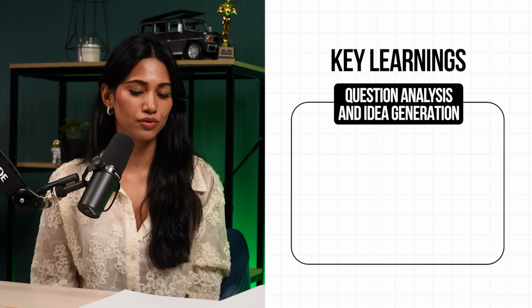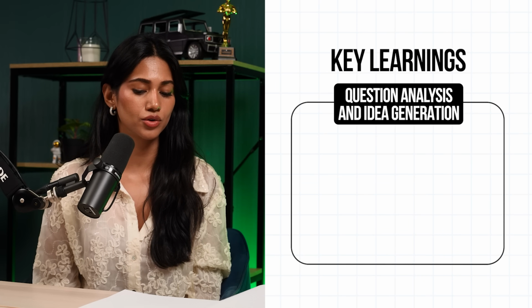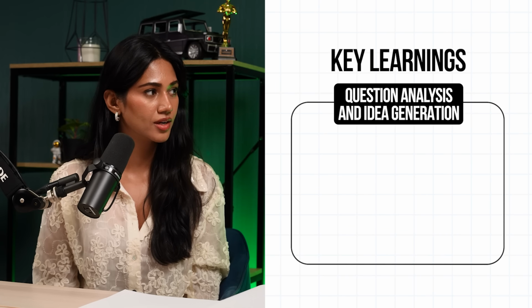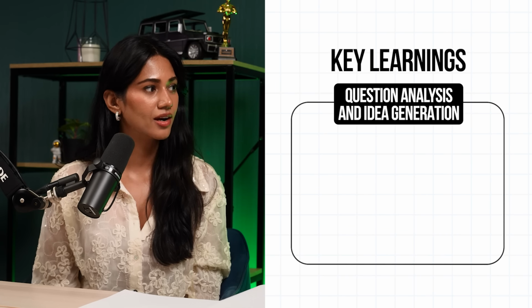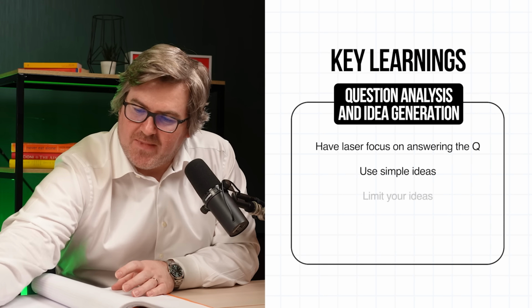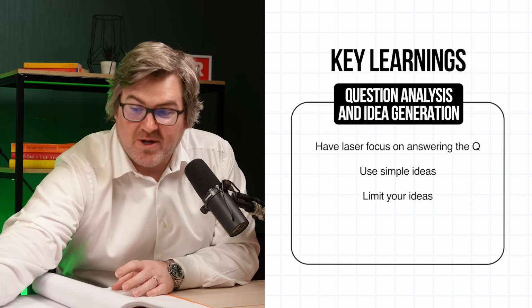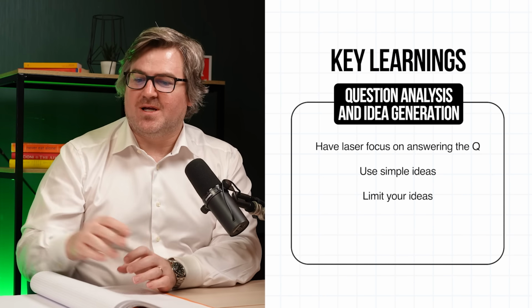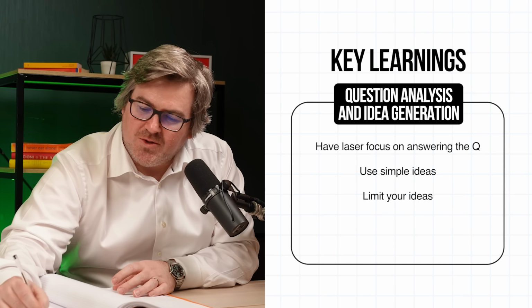So I feel like those first 5-10 minutes are essential to know what I'm going to talk about and lock myself in so that I don't go outside those boundaries. You just have laser focus on answering the question and simple ideas, and limit your ideas. It's not a brainstorming session. It's writing an essay. Then we move on to structure.